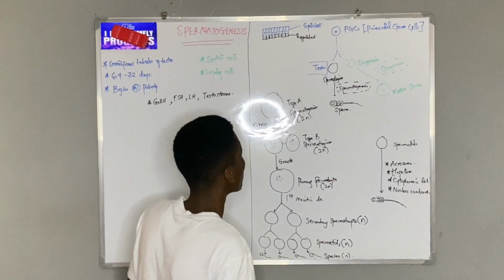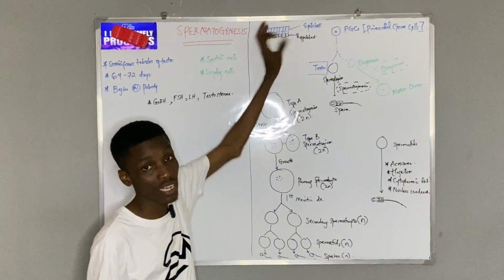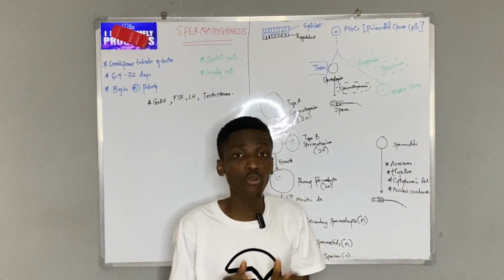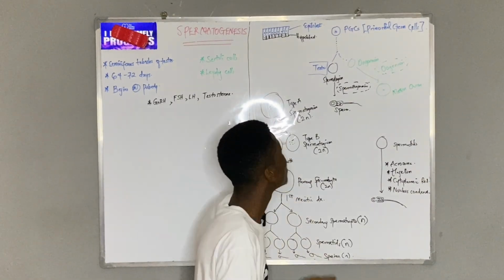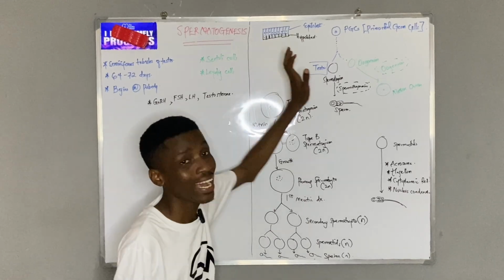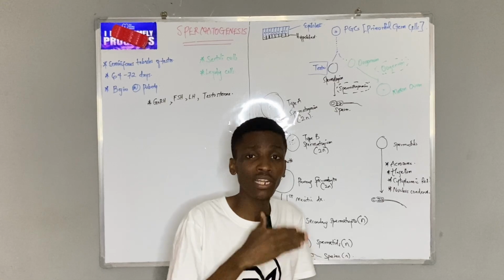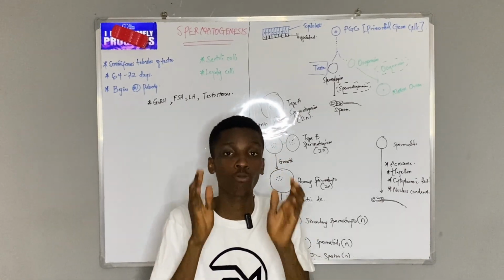When we look at it very clearly, the primordial germ cells originate from the surface of the epiblast during week 2 of intrauterine development. From that week 2, these germ cells arise from here and then get to the wall of the yolk sac, and from week 4 they move from the wall of the yolk sac and arrive at the gonads at week 5.